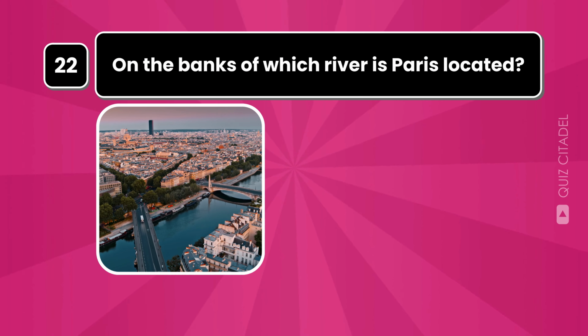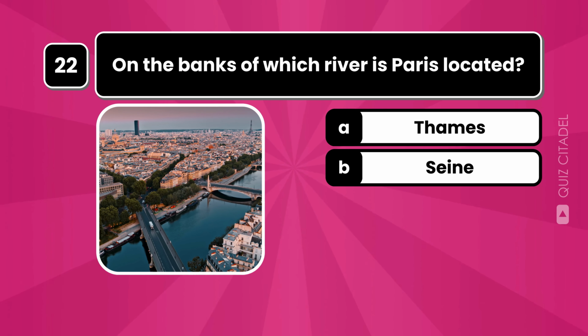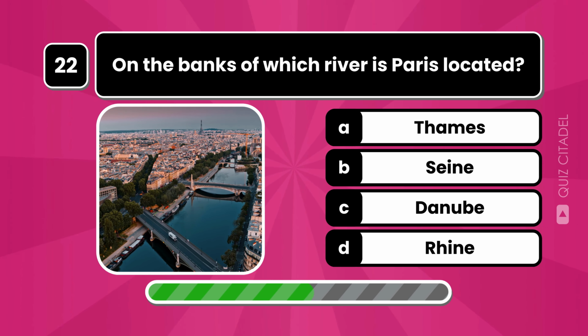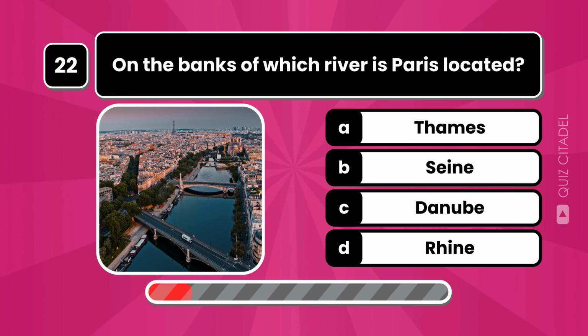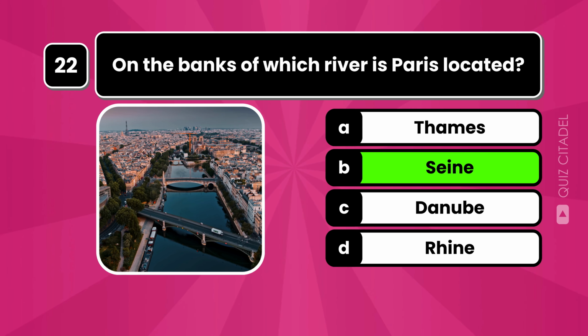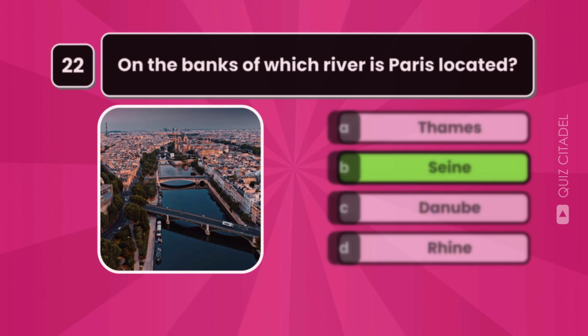On the banks of which river is Paris located? Paris is located on the banks of the Seine River, which flows through the heart of the city.